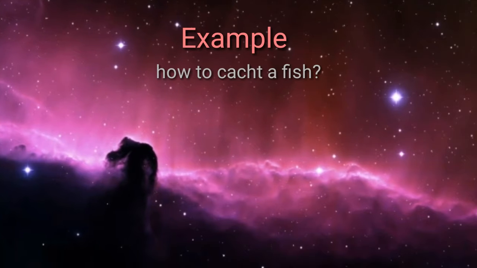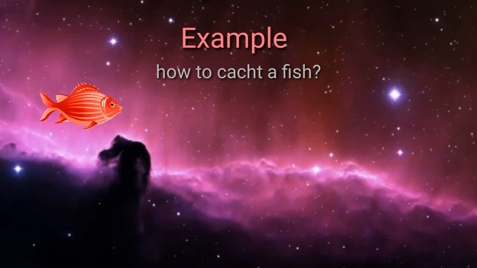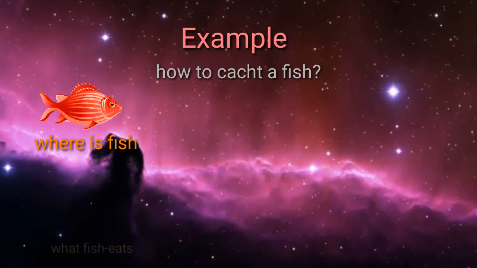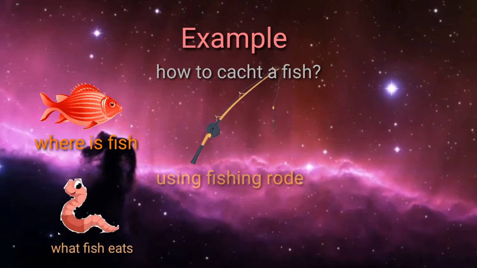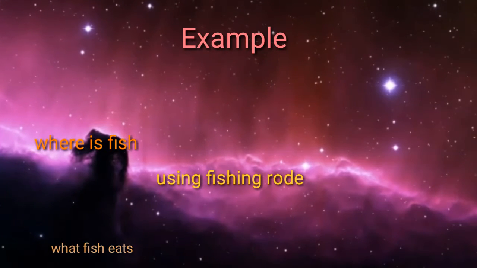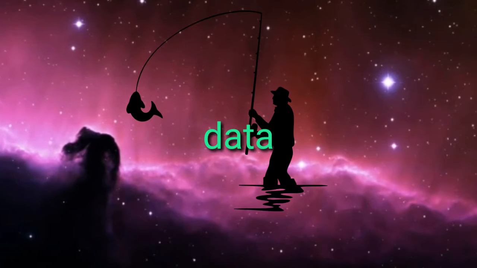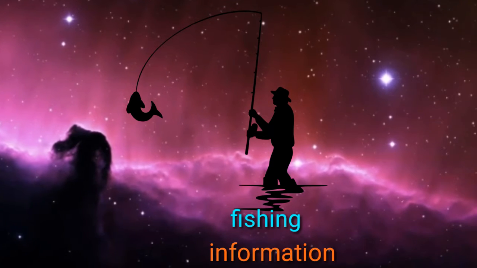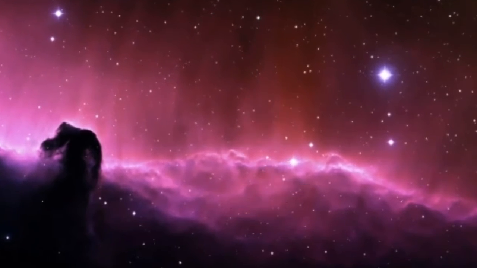For example, how to catch a fish. First, where to find fish, then what fish eat, and how to catch them with a fishing rod. All those things are data, and fishing is complete information from the data.